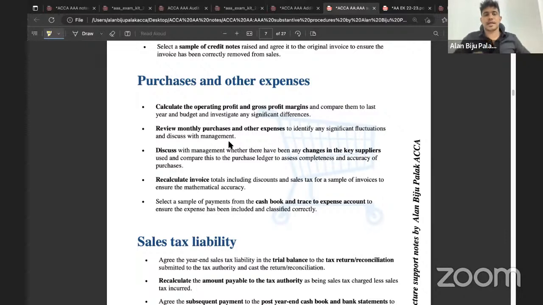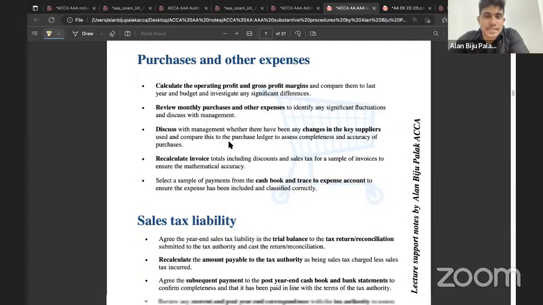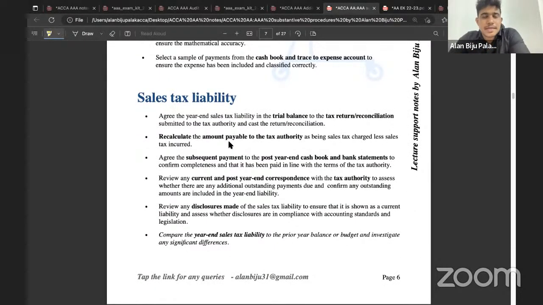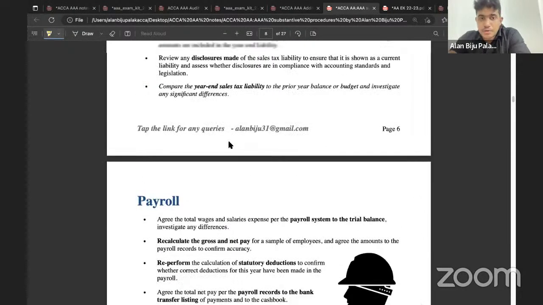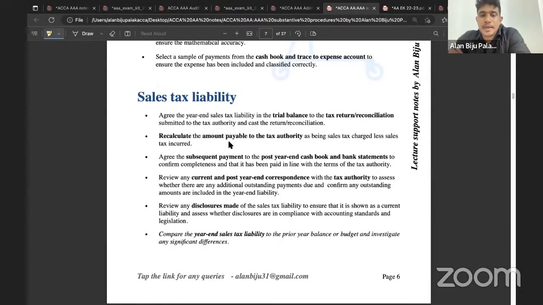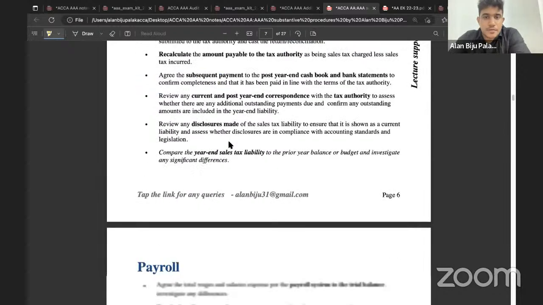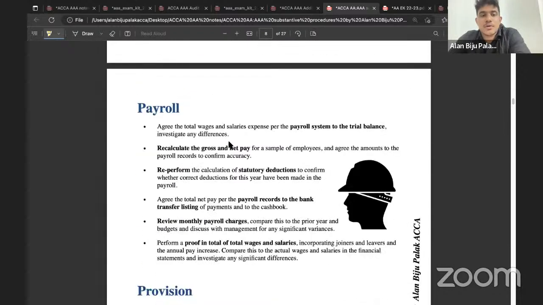Okay. Then sales tax liability, you can use it directly. The examiner might be asking you to write the substantive procedures to confirm whether the sales tax liability of the company is appropriate. So you can use these points. But again, you should not write the same points directly. Instead, you need to make it purely on the basis of scenario specific point. We will study and discuss on how we need to do that.